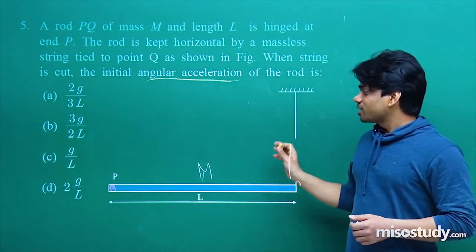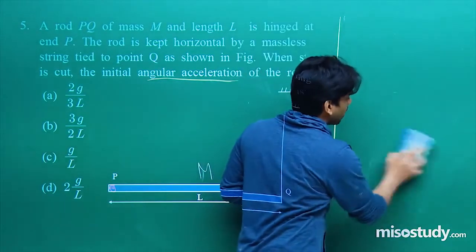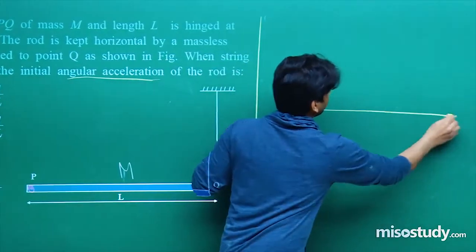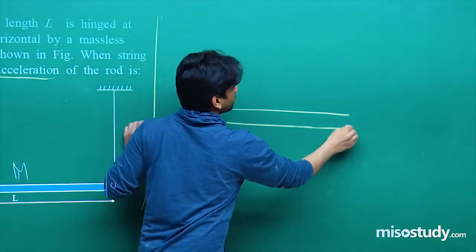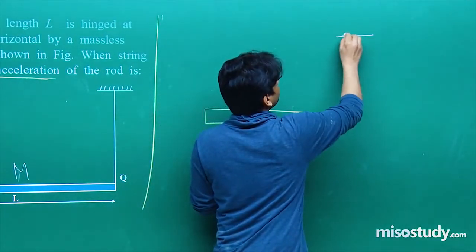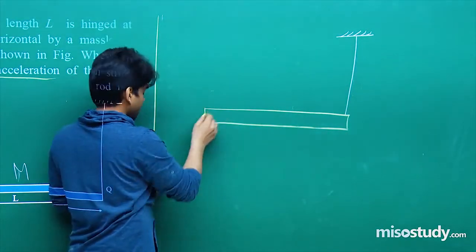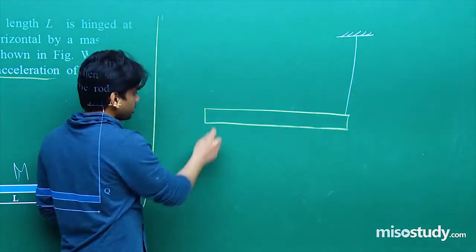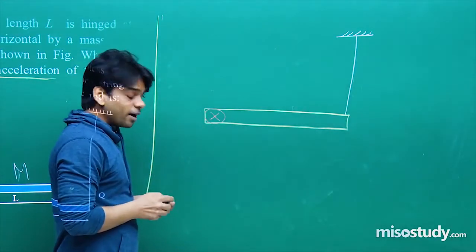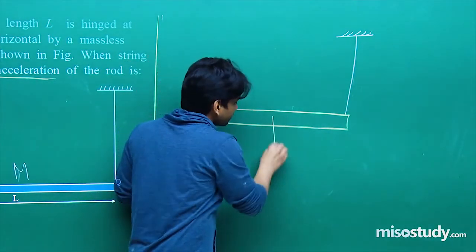Let me make the diagram separately for a better understanding of the problem, so that we can also mark the forces in this given question. This is the rod, and we have a string which is holding it. This is the case. Now see, this is the point where it is hinged. So let me mark here. This is the point where it is hinged. First of all, try to understand where the weight of the rod will be acting.